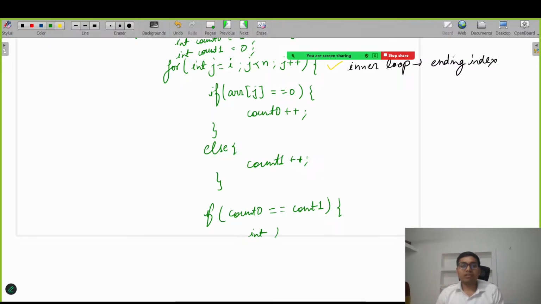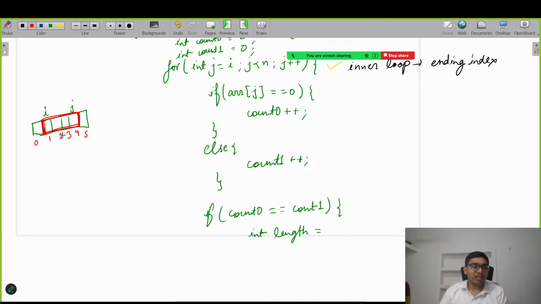If it is, then we got one valid subarray whose length we are going to calculate. How can we calculate a subarray length? Can anyone tell? Suppose this is the subarray, and suppose i is here and j is here. How can I get this particular subarray length, from here to here? We already know the indices are 0, 1, 2, 3, 4, 5. By looking at this we can already tell: 1, 2, 3, 4. 4 will be the size from here to here.